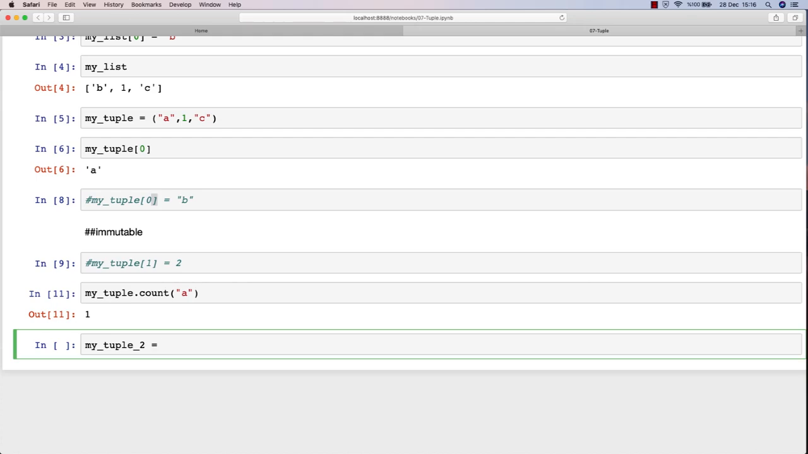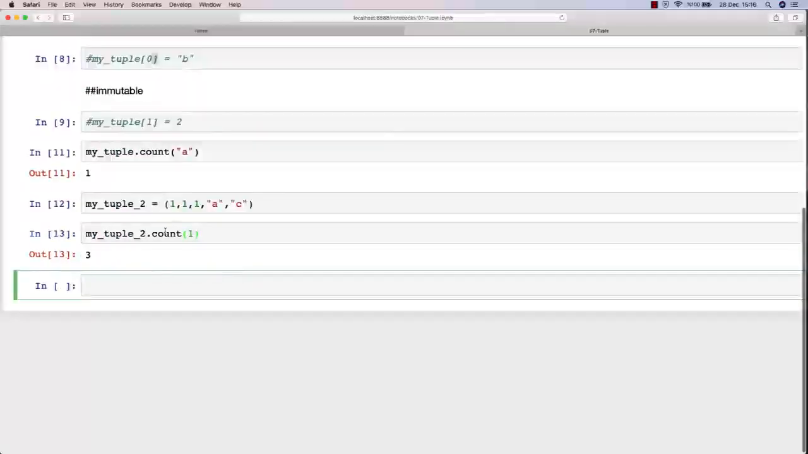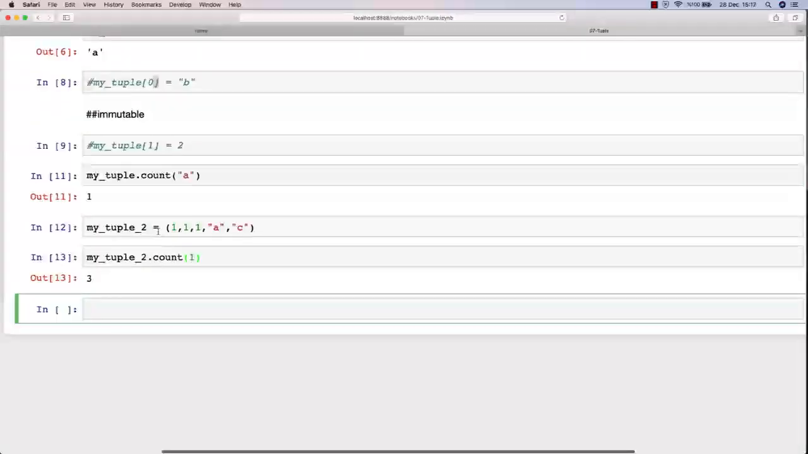Let me give you an example. Like my_tuple2 is now 1, 1, 1, and A, and I don't know, C, okay? So if you say my_tuple2.count and you give 1, it will give you 3, because we have 3 ones in my_tuple2.